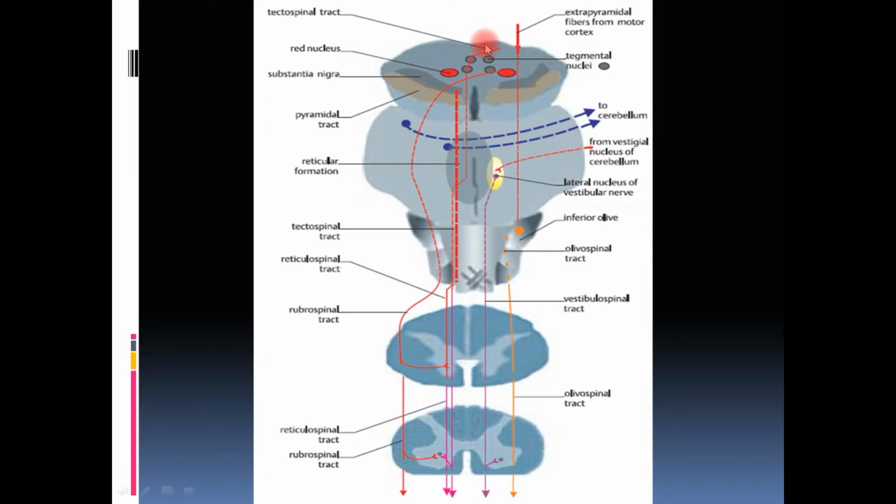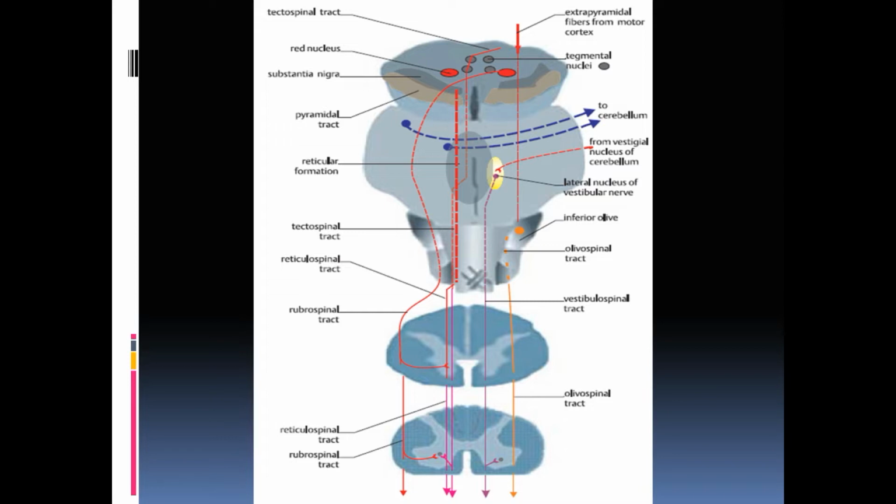In this diagram you can see the rubrospinal tract arising from the red nucleus. Its course is that it crosses to the opposite side. If it is from the left, it crosses to the right side in the lower portion of the brain stem, and then descends in close relationship with the lateral corticospinal tract. As you can see, it descends anterior to the lateral corticospinal tract, and functionally also the rubrospinal tract is closely related to the lateral corticospinal tract. That means